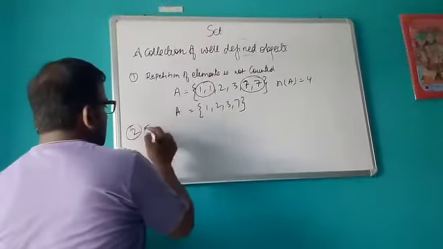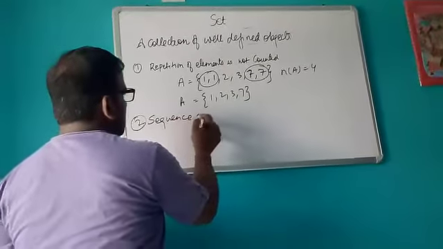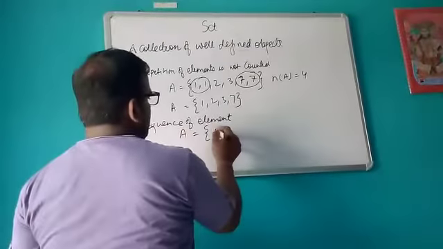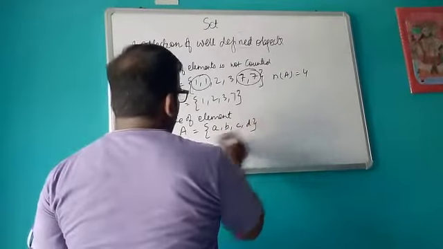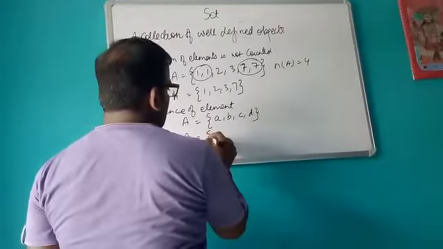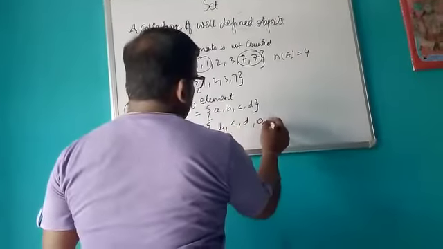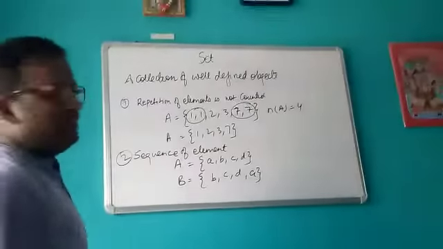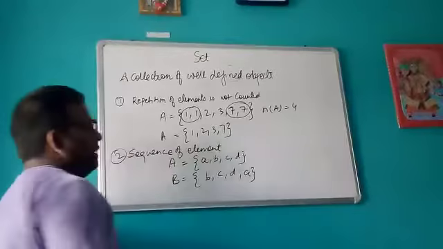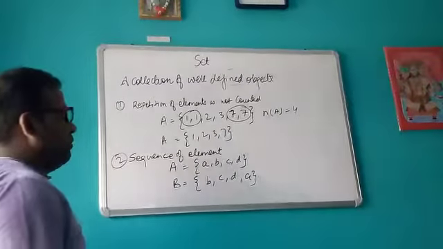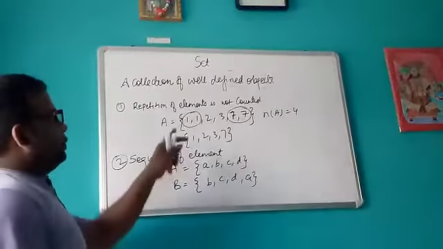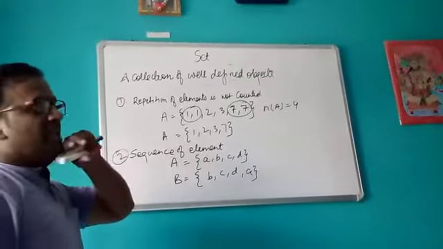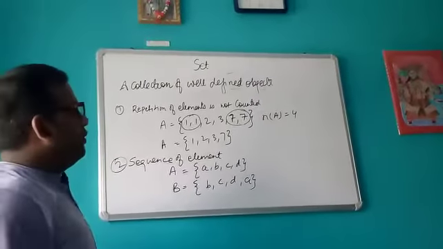The second important point is that the sequence of elements is not important. We can write the elements in any sequence. Like if I write A equals A, B, C, D, or if I write, suppose, B, C, D, A, both sets are exactly the same. Whenever you are counting the number of elements in the set, you should not take into account the repetition of elements. If an element is repeated once, twice, thrice, even 10 times, you will count that element as only one element.